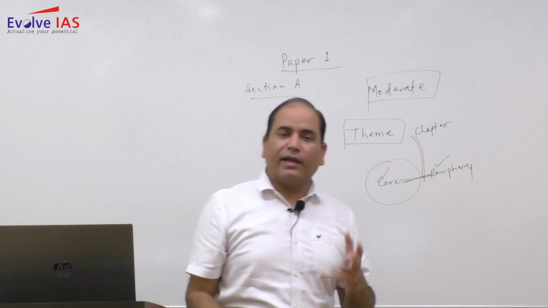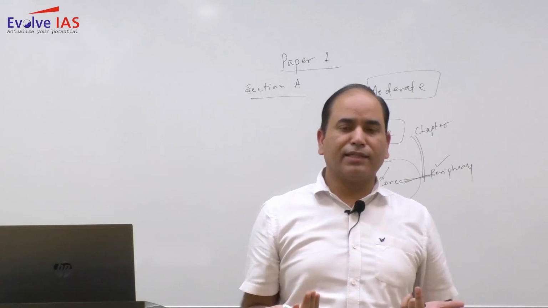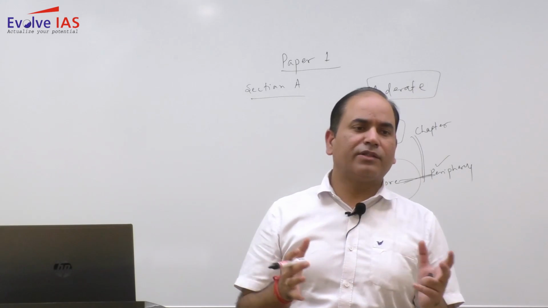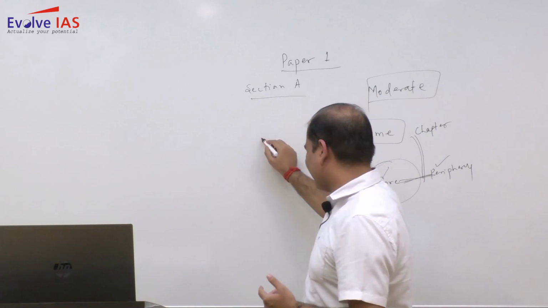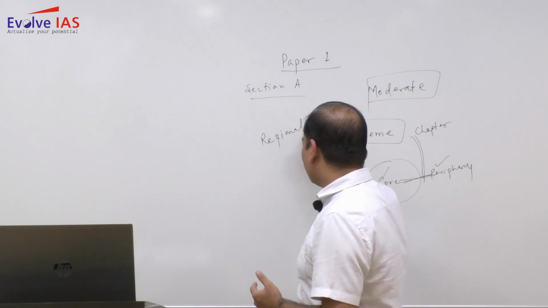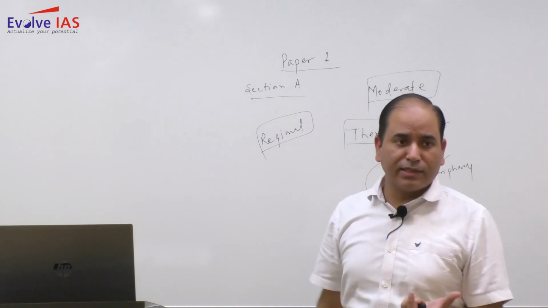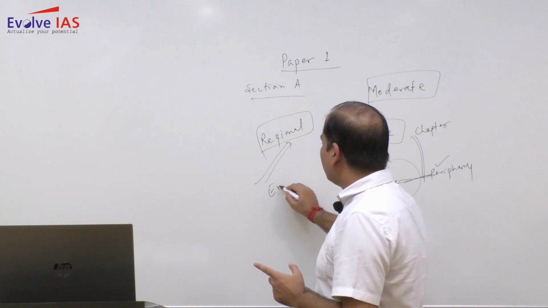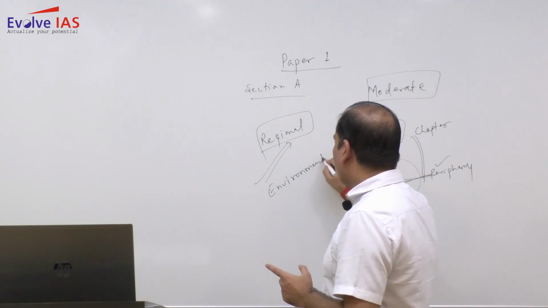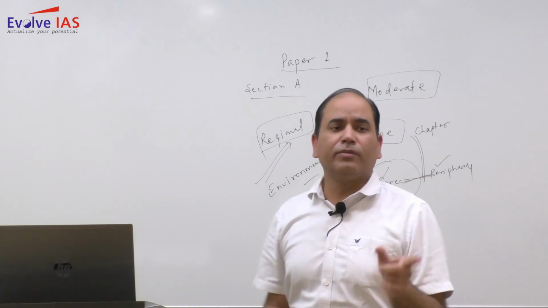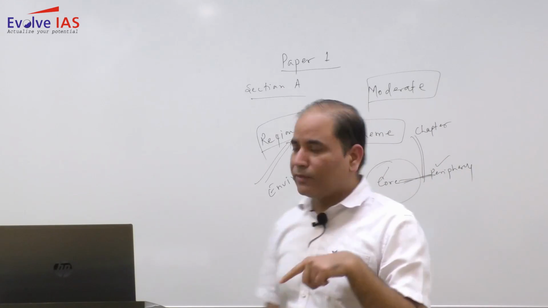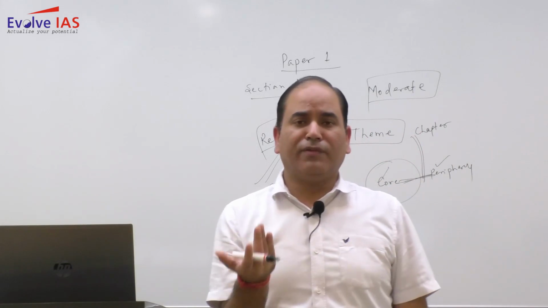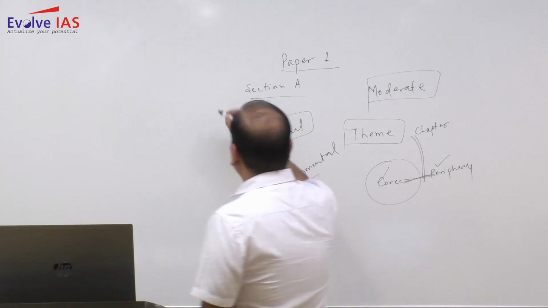In fact, in the entire paper 1, if you look at the approach that is needed, they have shifted from the regional approach, which was dominating in the last 2-3 years. Still, the regional approach will give you a good result, and in fact you need to have a regional approach to get good marks, but along with the regional approach, they were also looking for the environmental approach. And this environmental approach has nothing to do with environmental determinism. This environmental approach which the examiner was looking for, and in which most of the questions have been framed, was basically part of postmodernism.